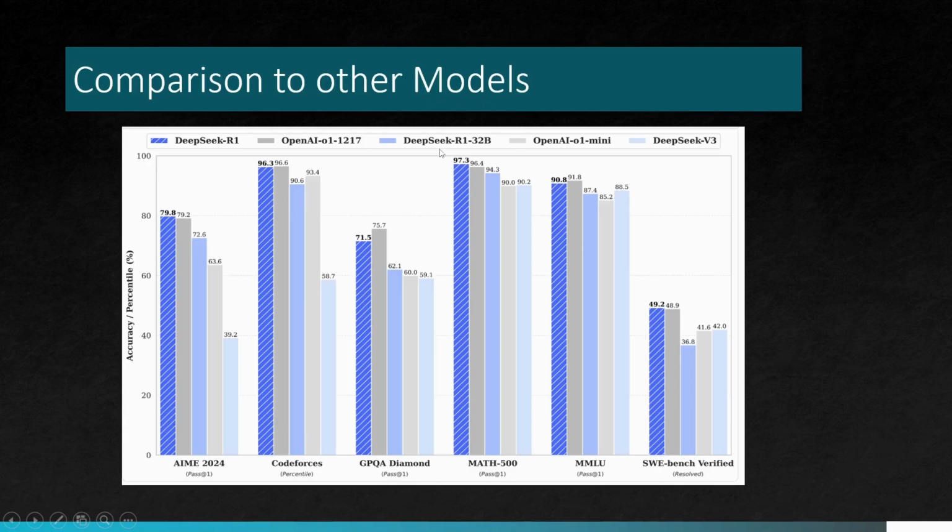Yes, DeepSeek has other models as well, similar to OpenAI, but here if you see in terms of accuracy, 79.8 versus 79.2, it has surpassed here. Here you see 96.3 and 96.6, almost similar; 71.5 and 75.7. Similarly, it has performed almost at par or maybe even higher in some cases. And the reason it is very cheap is that a very small fraction of the cost has been spent on this, without even having access to the proper resources. They have developed this, and that is the reason it has become the talk of the town.